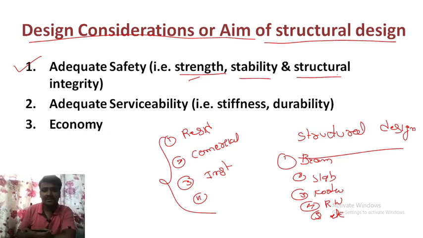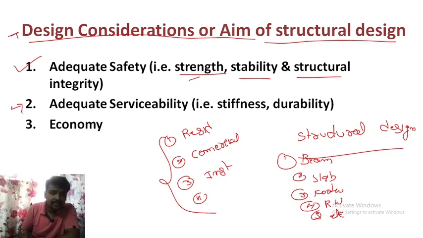Structural integrity means, for example, the same beam, same column or same type of building constructed somewhere. You have to take that case study and study what type of different members they have used, what is the actual condition of the building, what is the durability. All those things you have to study in the structural integrity. That is about adequate safety. Remember this point, very very important for design considerations.